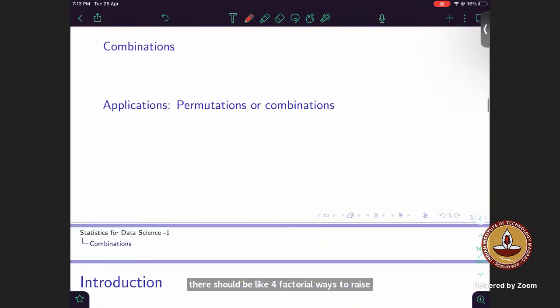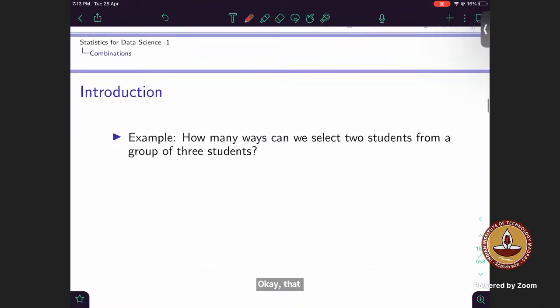Isn't it just 4 factorial? Okay, I'll note down all the possible answers, then we'll discuss. 4 factorial. Anybody any more answers? So 4 factorial into 4 factorial. Or 4 factorial into 5C4 into 4 factorial.